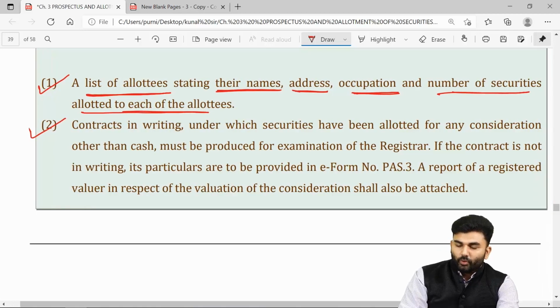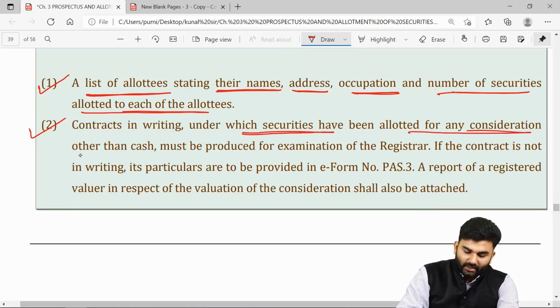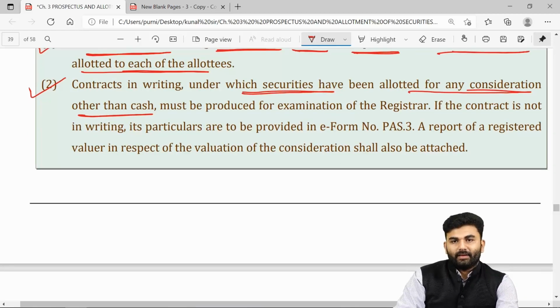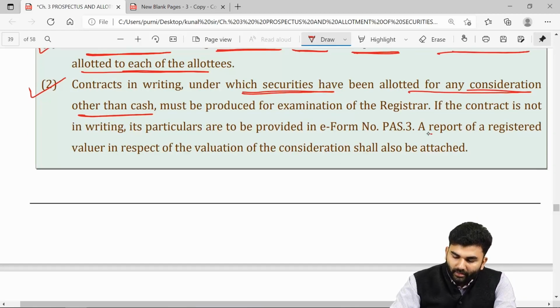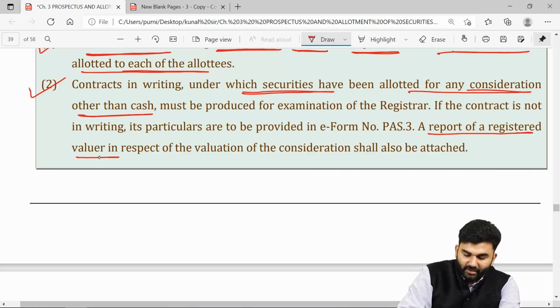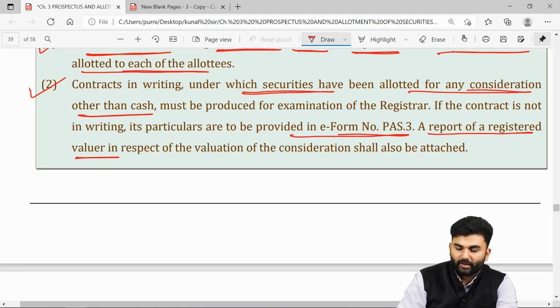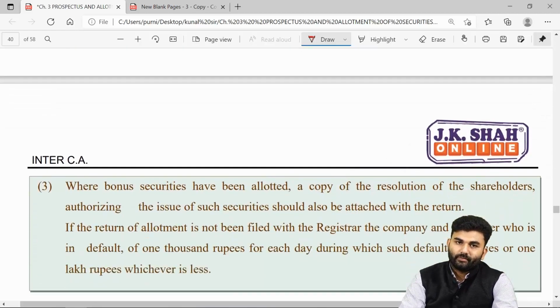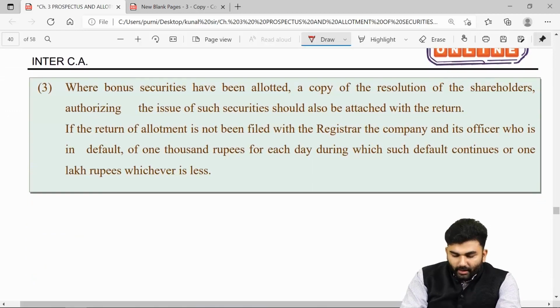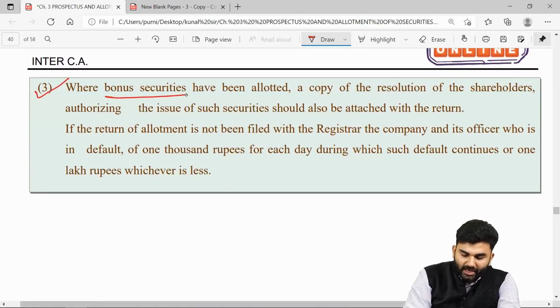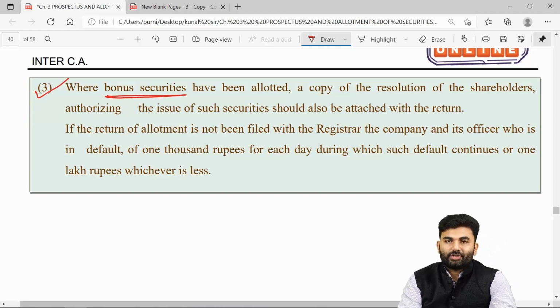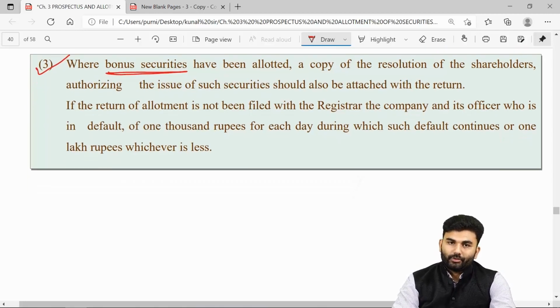If the company is going to allot securities for a consideration other than cash, then yes, the company needs to file with the ROC a report prepared by a registered valuer under a form called PAS3. Over here, if the company is going for bonus shares, then even those details are required to be filed with the ROC.